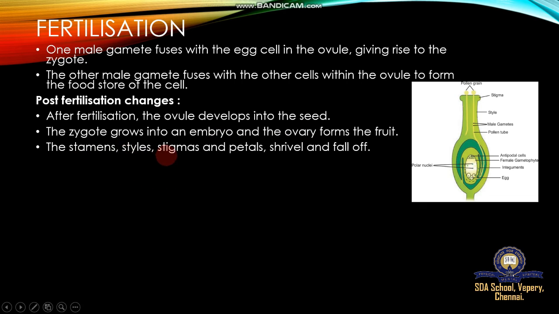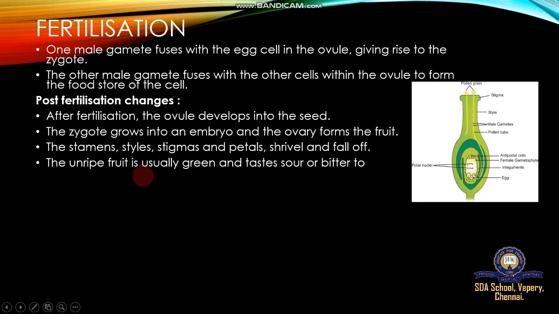The stamen, style, stigma, and petals shrivel and fall off. In the flower we know the outer calyx, corolla, androecium, and gynoecium; the corolla is normally made up of petals. So the petals, sepals, stigma, style, and stamens shrivel and fall off.